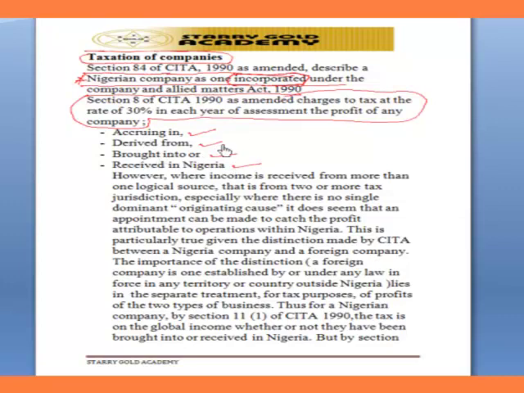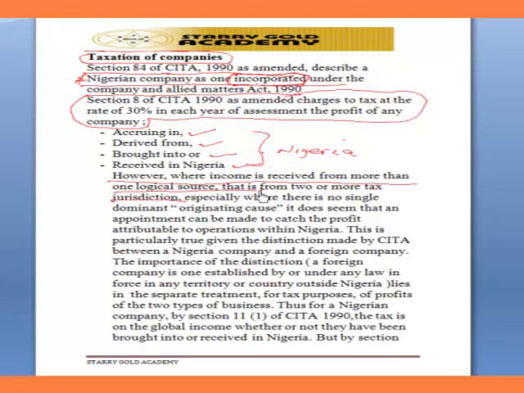The bottom line is everything here has to do with Nigeria. For the profit to be liable to tax in Nigeria, it either is accruing in, coming in, or is derived from here, or is brought into, or is received in Nigeria. Right? These words can be used interchangeably. However, where income is received from more than one logical source, that is from two or more tax jurisdictions.